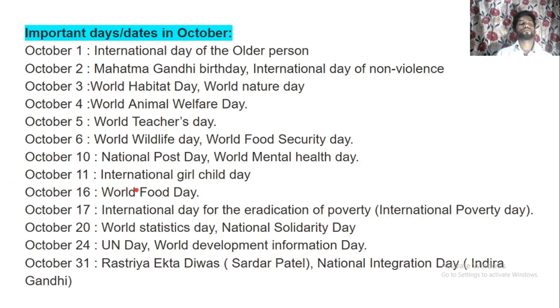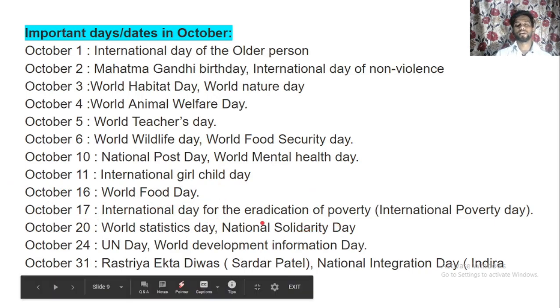11th October is known for International Girl Child Day. 16th October is known for World Food Day. 17th October is known for International Day for the Eradication of Poverty, that is International Poverty Day. 20th October is known for World Statistics Day, and it's also known for National Solidarity Day. 24th October is UN Day, and is also known for World Development Information Day.